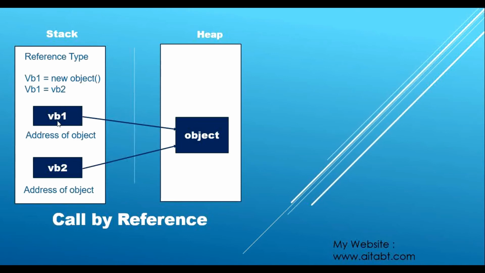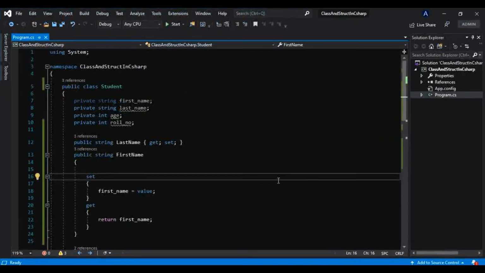Now both these variables are pointing to the same object on the heap. In simple words, both variables have the same address of the same object on the heap. That is why whichever of the two makes changes to this object, it will reflect on both of them.